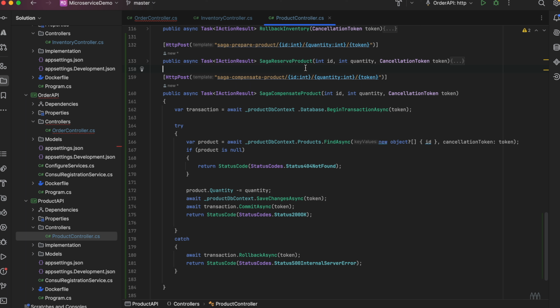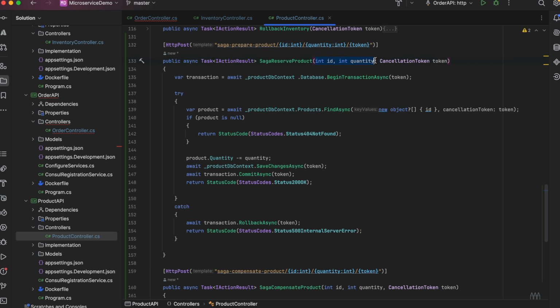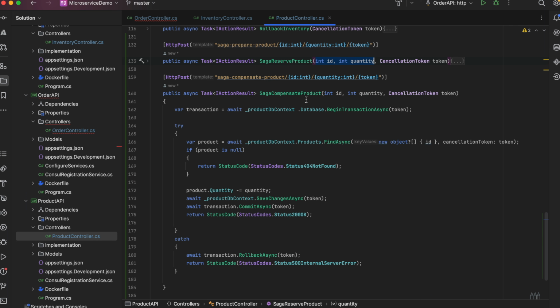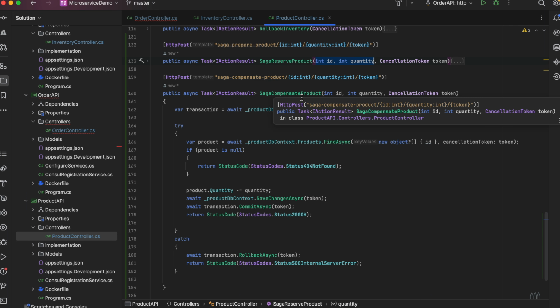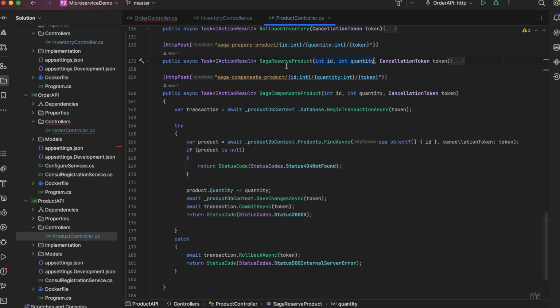Let's say I'm not deducting a quantity, let's say I'm creating a new product. So whatever the data I'm getting here, I'll create a new row in the product table. Now I know in the compensate, whatever the row that I created earlier, I have to delete it. So when we create a row here, we would return the row ID that we have created. The same ID we would pass here to delete the row.